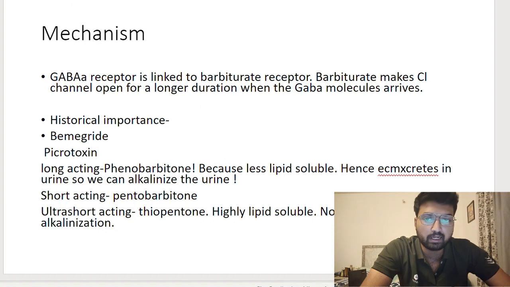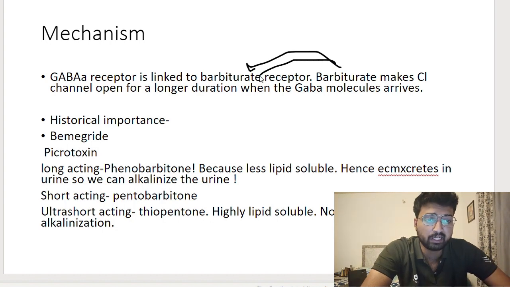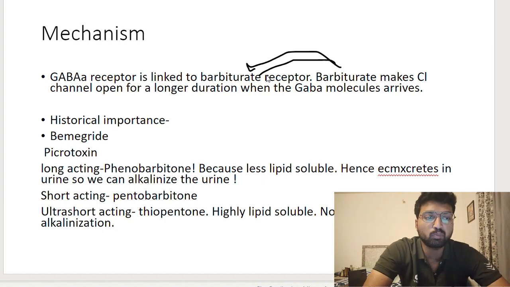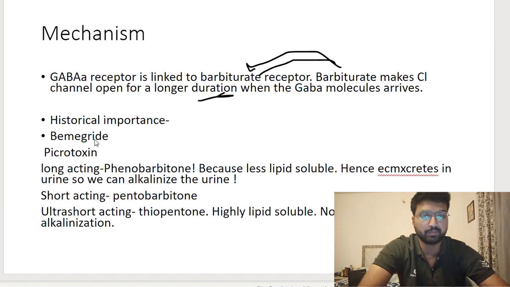What will a barbiturate tablet do? Barbiturate will go and attach to a barbiturate receptor. The barbiturate receptor is just next to the GABA receptor. So when barbiturate binds to the barbiturate receptor, there is increased duration of opening of the chloride channel and the cell will become more hyperpolarized. You have to note that there is an increase in duration, not frequency, because benzodiazepine also acts by a similar mechanism, but there the duration is not increased. There is an increase in the frequency of opening of the chloride channel.